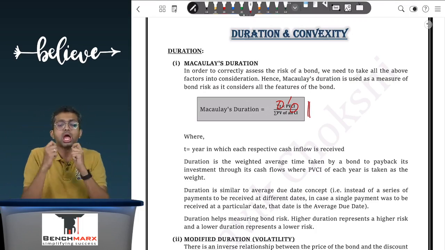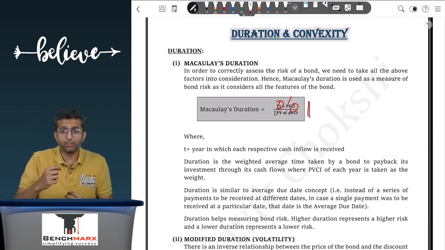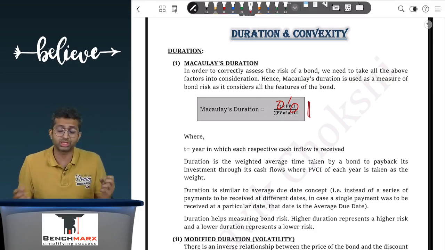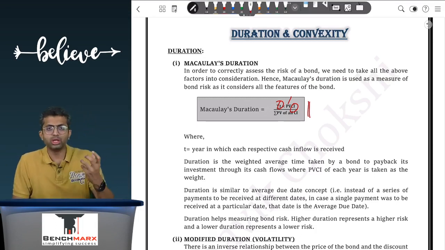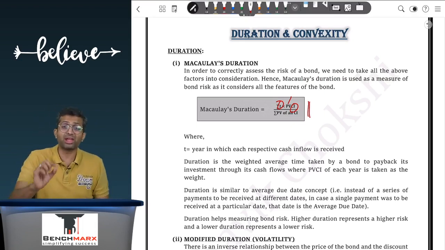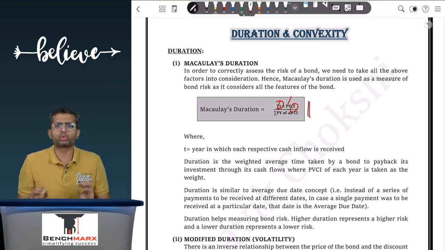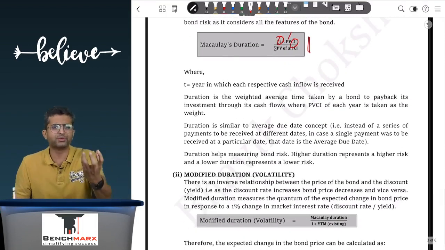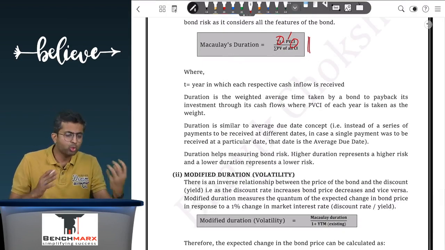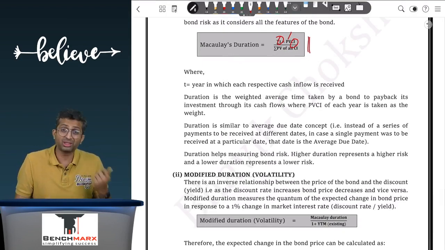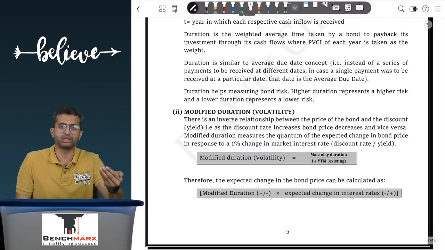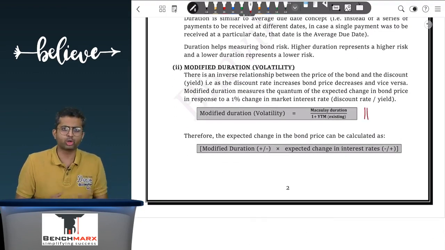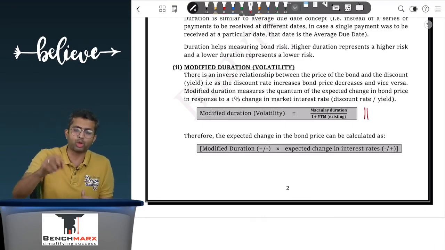In a similar way, if, let us say, the market rate of interest changes, maybe because RBI increases the repo rate or the inflation is high, whatever is the reason, then by how much will the bond's price change? This is measured by a term called volatility. In order to calculate volatility, we modify the duration number to some extent. Among all the core features of the bond, why would the bond's price change? The bond's price changes if the yield, that is the discount factor, undergoes a change, and hence the formula for volatility, or also called modified duration, is the Macaulay duration upon 1 plus the existing YTM.